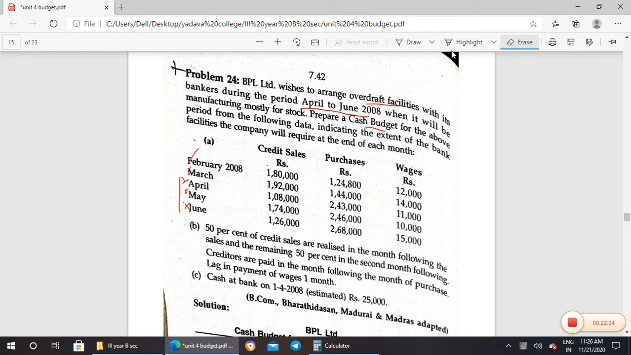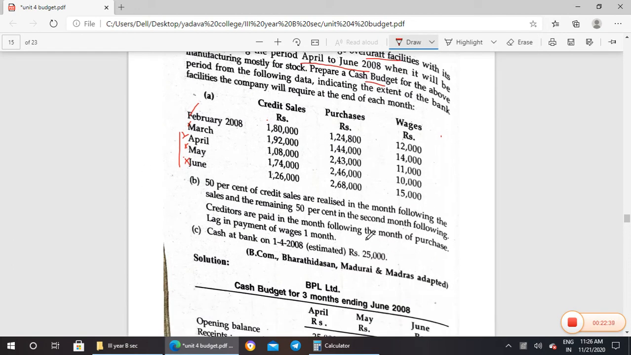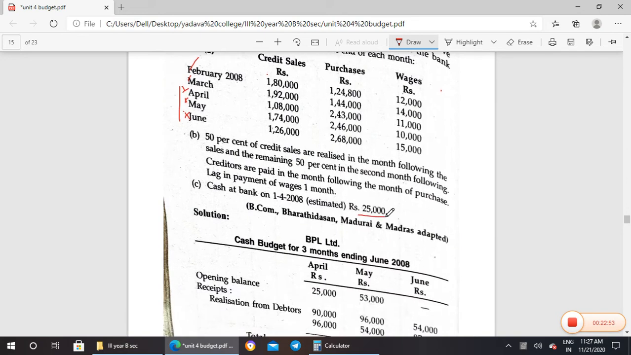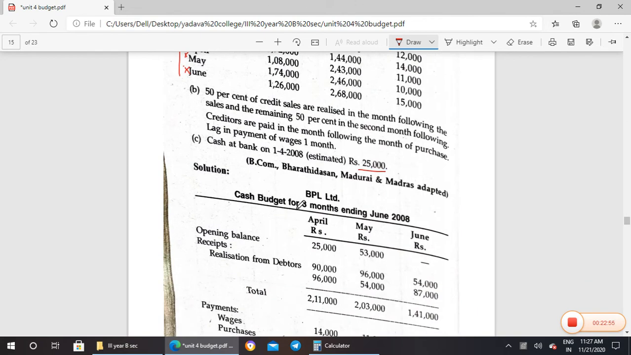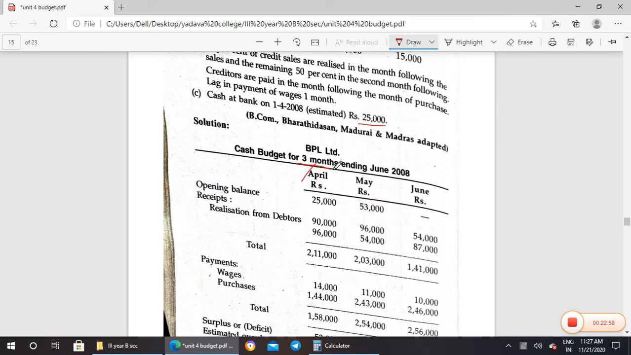So when we talked about this, again I have to draw it. Okay. So creditors are paid in the month following the month of purchase. Same thing for the purchase also, month following they have given. Lag in payment of wages is 1 month. Then cash payment is 25,000. They asked to prepare the cash budget for 3 months. So April, May and June. So opening balance they have given 25,000. So we have taken 25,000 for April. 1/4/2008 only they have given. So we are taking 25,000 as an opening balance.